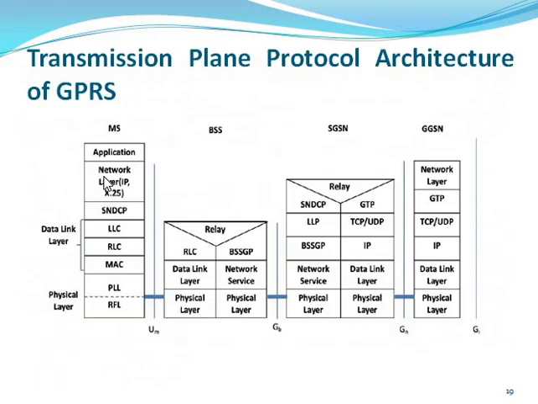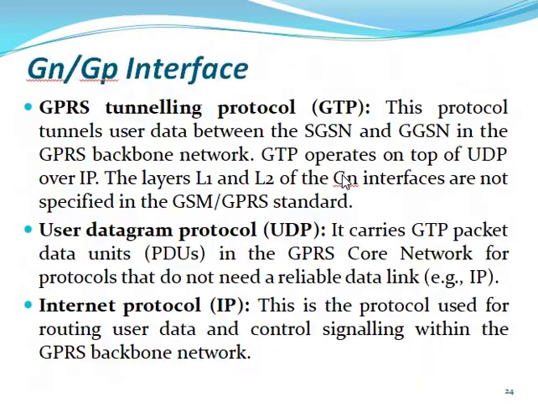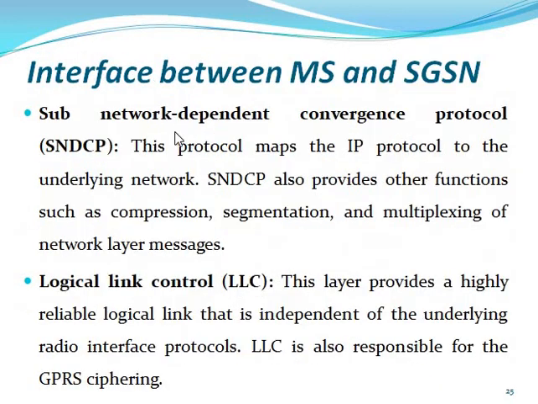Now we can show the interface between MS and SGSN. This is the link between MS and SGSN. What is the MS and SGSN link? We can discuss. The Sub-Network Dependent Convergence Protocol, named SNDCP, maps the IP protocol onto the underlying network. SNDCP provides other functionalities such as compression, segmentation, and multiplexing of network layer messages.